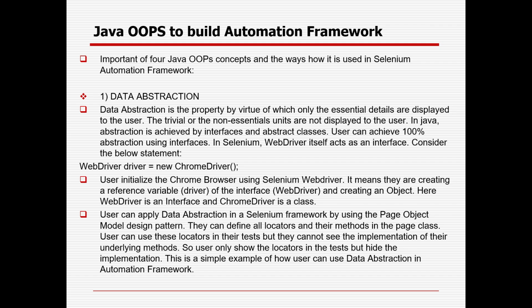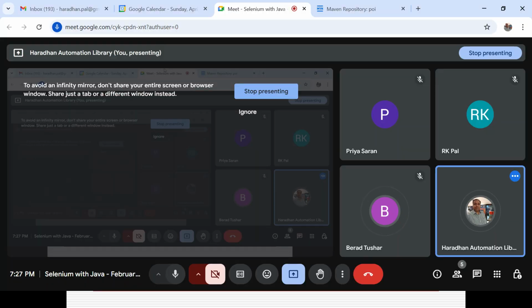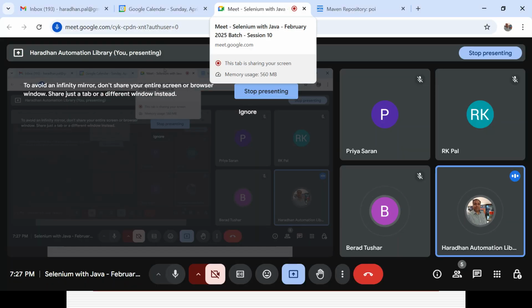I will take a pause. These look theoretical, but this concept you need to understand. Otherwise, it will be very tough to proceed in your journey in the automation framework.